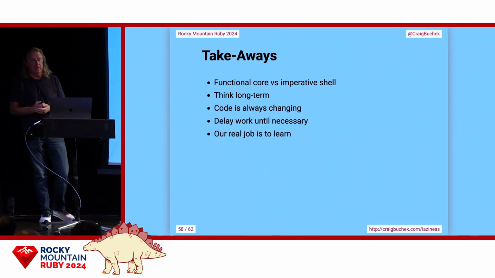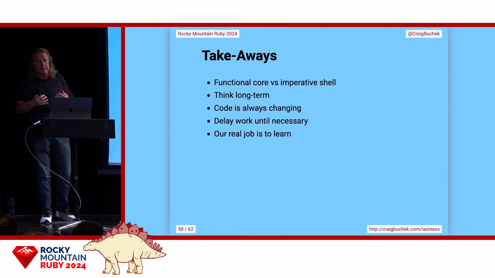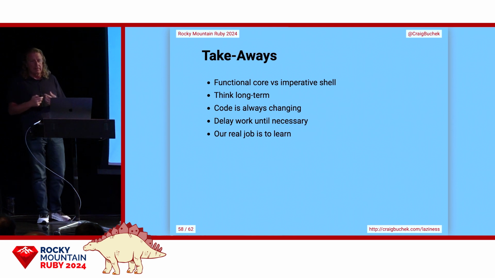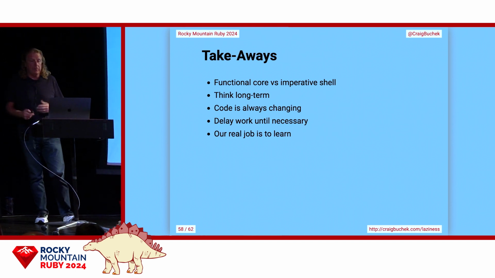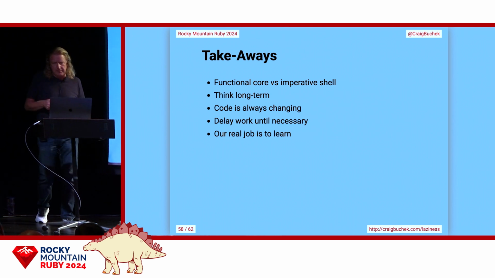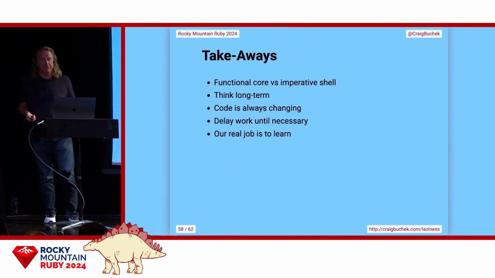So some takeaways. Functional core versus imperative shell. I think that's probably where the industry is going, where it needs to go at least. We need to think in the long term more than the short term. Remember that code is always changing, and we need to be adapting to those changes. Delay work when necessary, and our real job is to learn. I'm reminded of Lean's last responsible moment. Make decisions at the last responsible moment. Add the code at the last responsible moment.